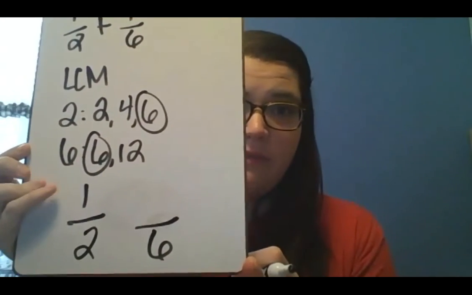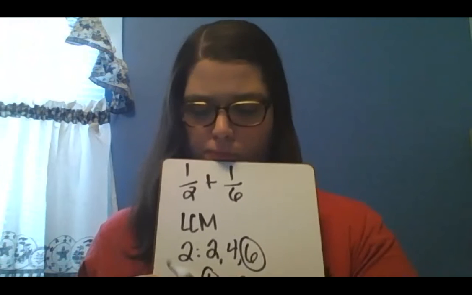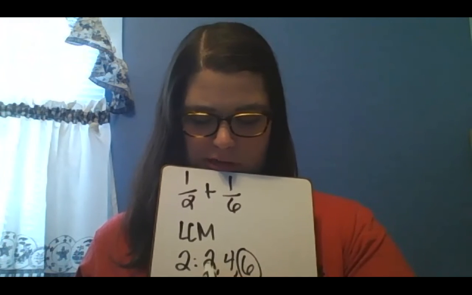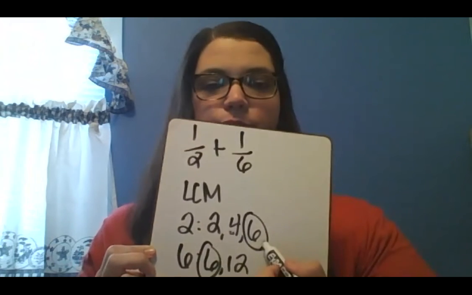So to add 1/2 plus 1/6, we can leave our 1/6 the same because the bottom of that is already a 6. But we need to change our half so that the bottom of it is a 6. This is where we multiply. So 2 times what gives you 6? We can look at our multiples of 2 and know that 2 times 1 is 2, 2 times 2 is 4, 2 times 3 is 6.